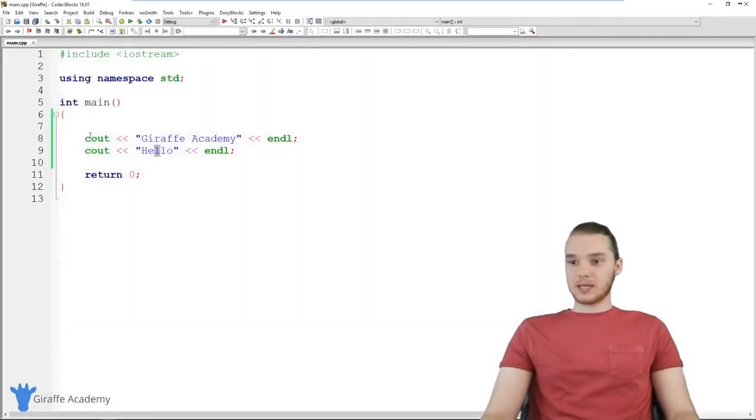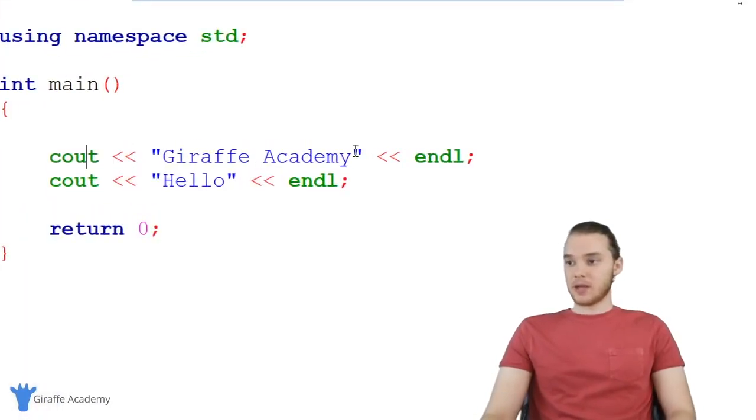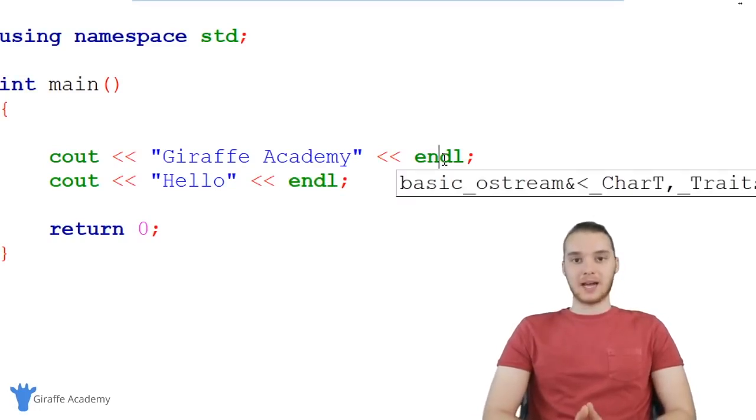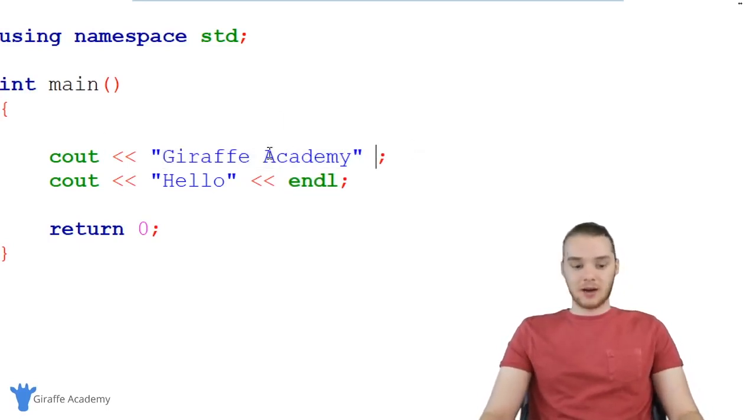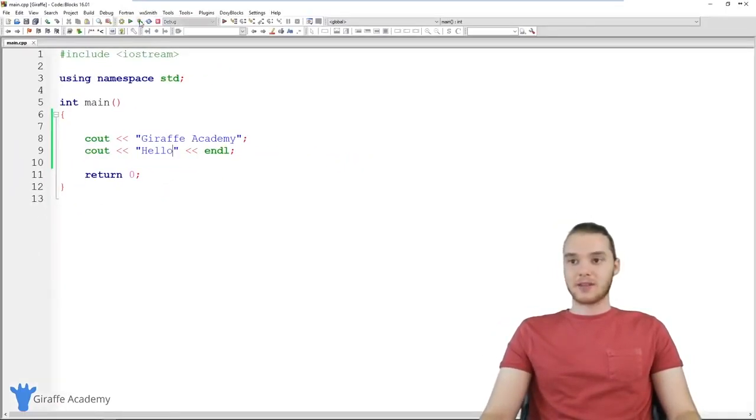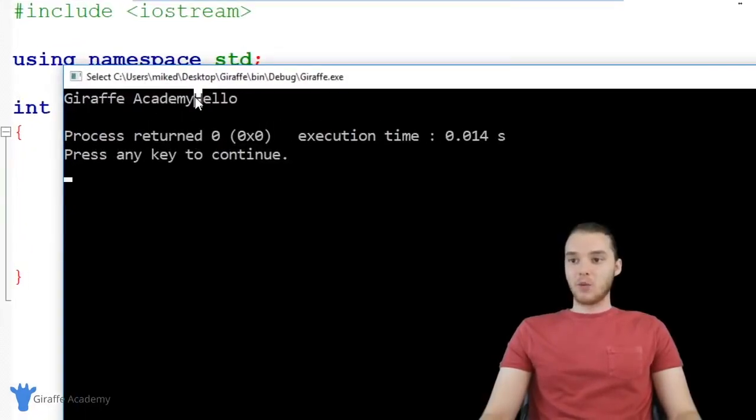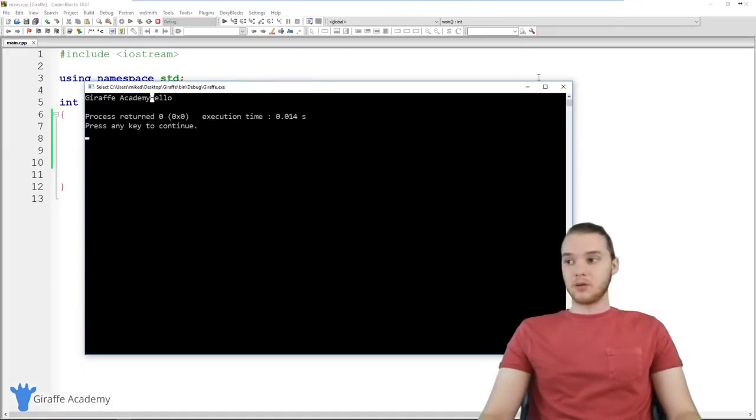First thing I want to show you guys has to do with this cout line of code over here. You'll notice here it says endl right here. And basically when we put endl right there, it tells C++ that we want to print a new line after we print whatever is in here. So if I was to get rid of this and I just said cout Draft Academy, now what you'll see is that hello is going to get printed on the same line as Draft Academy because we didn't put endl, so we didn't put a new line.